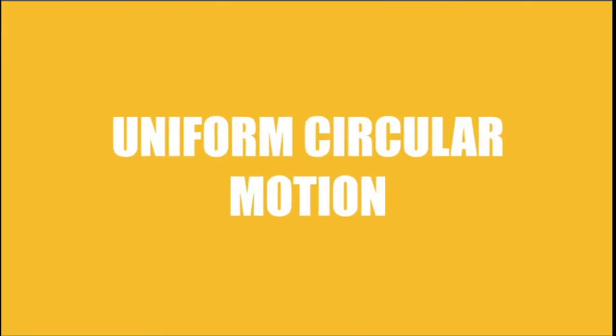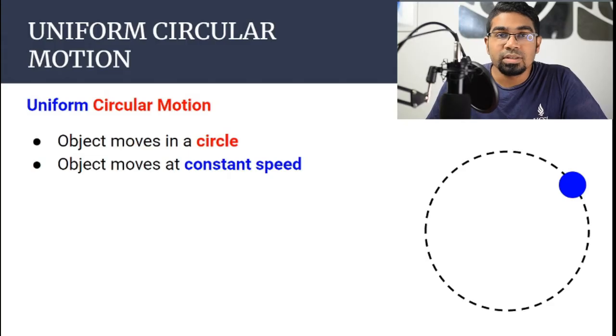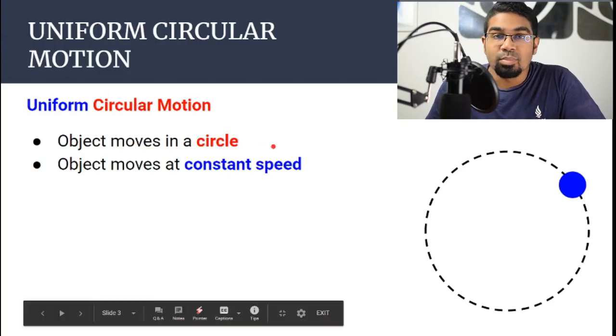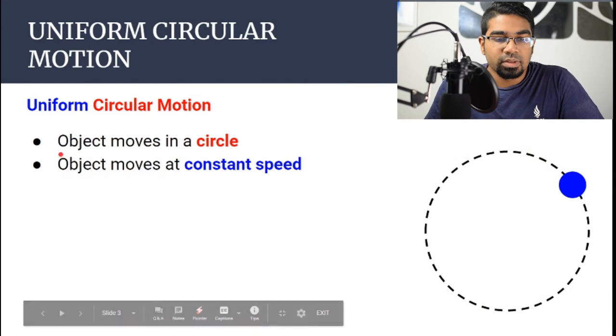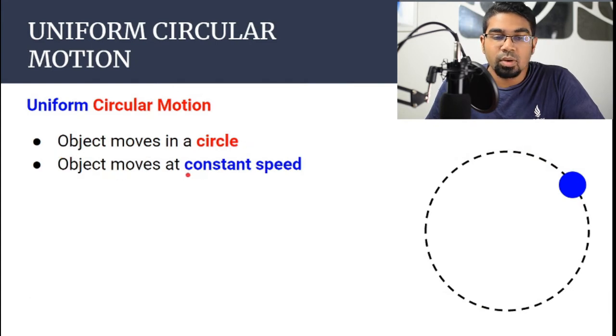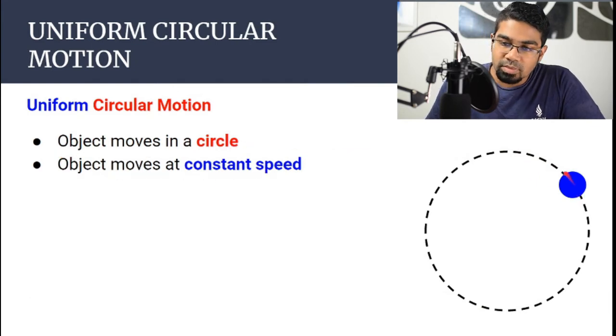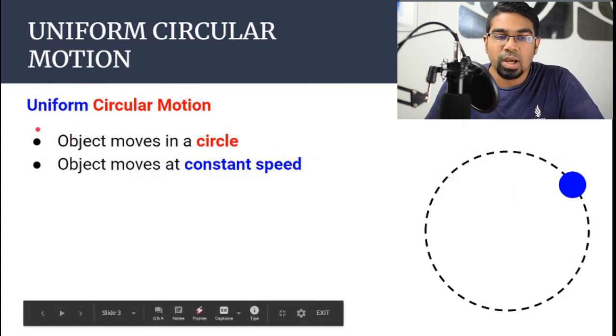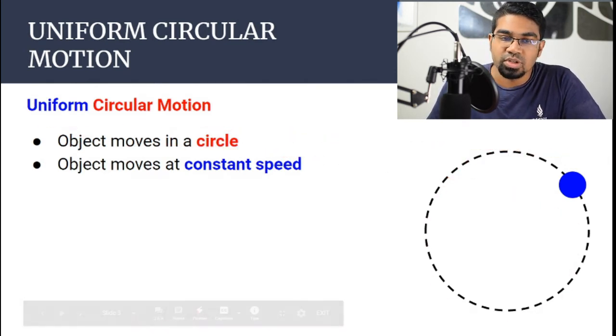Before we get into centripetal force, first we must understand circular motion. Circular motion, just as the name suggests, is the motion of an object in a circle. The path of the object assumes the shape of a circle. And in this movement, the object moves at constant speed. The speed of the object as it moves along the circular path does not change. That is why it is known as uniform circular motion.